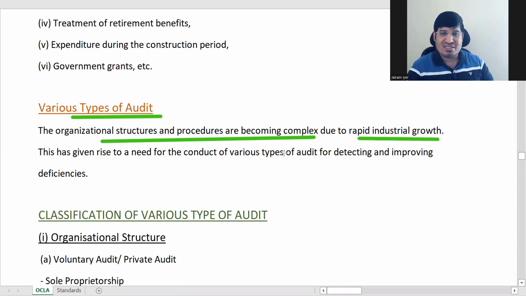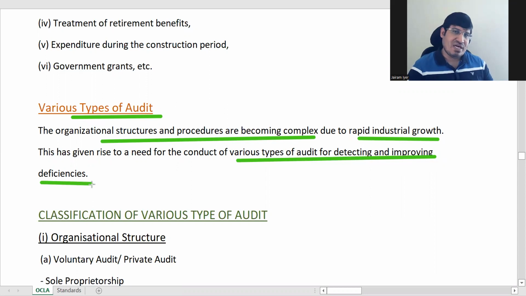So which is why there is a need for various types of audit for detecting and improving deficiencies. As the accounts of organizations become more and more complex, audit will also become more and more complex, correct? So based on that, we have various types of audit.